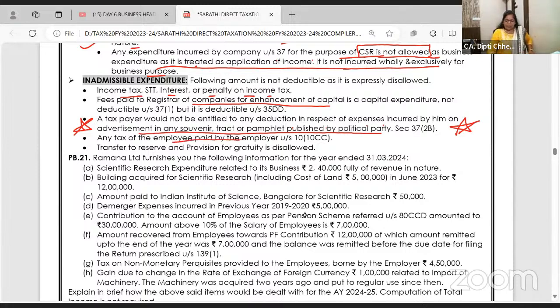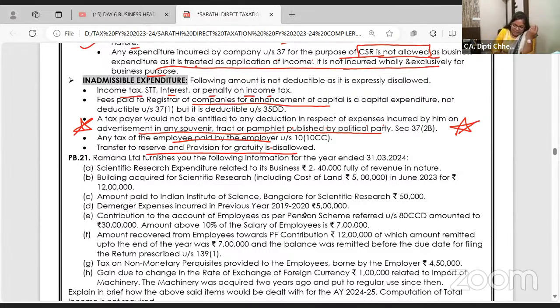Any tax of employee paid by employer. Employer can give perquisites to employee, but if the taxes on that are also paid by employer, it's not allowed. Transfer to reserves and provisions, disallowed. See, when you transfer from reserve, it's not an expense. You're taking the money from general reserve and putting it in dividend equalization reserve. So that's not allowed. Same way, provision is an estimated expense.